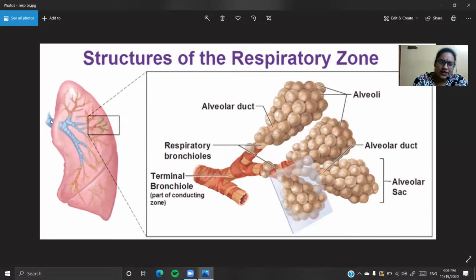So this was the primary bronchus, the lobar bronchus secondary, the segmental bronchus. The terminal bronchus is dividing 20 to 25 times. And finally, the terminal bronchiole, also called the terminal bronchi, which is the last part of the conducting zone, has divided into another structure called the respiratory bronchiole. And this respiratory bronchiole surface has bleb-like structures called alveoli, which increase the surface area for gaseous exchange. They terminate into these air sacs here.